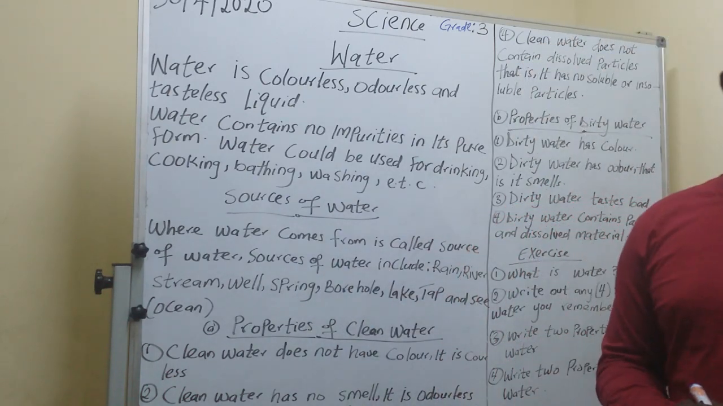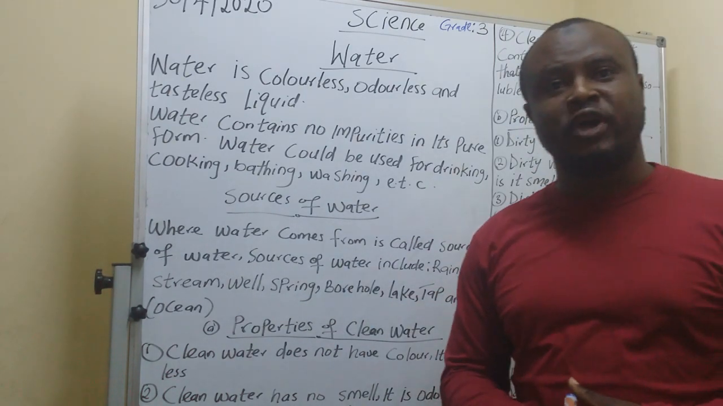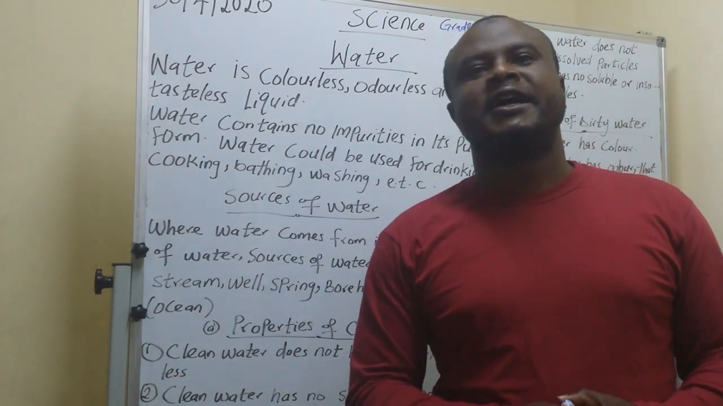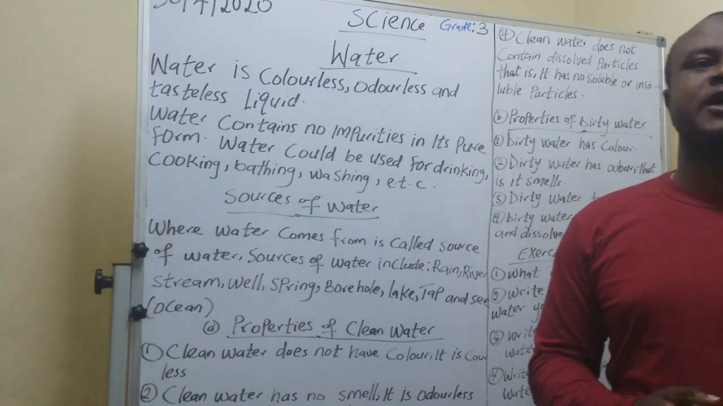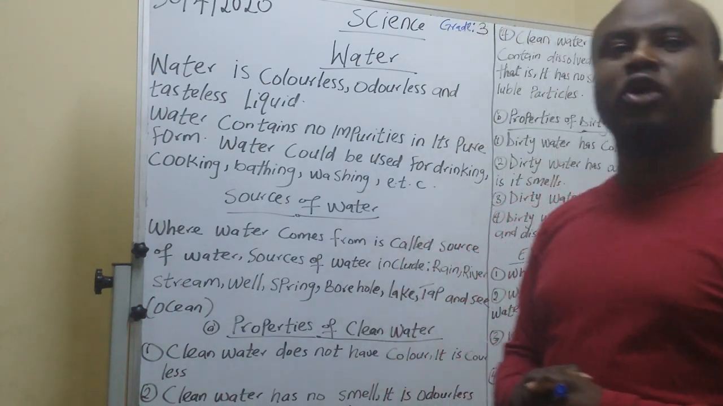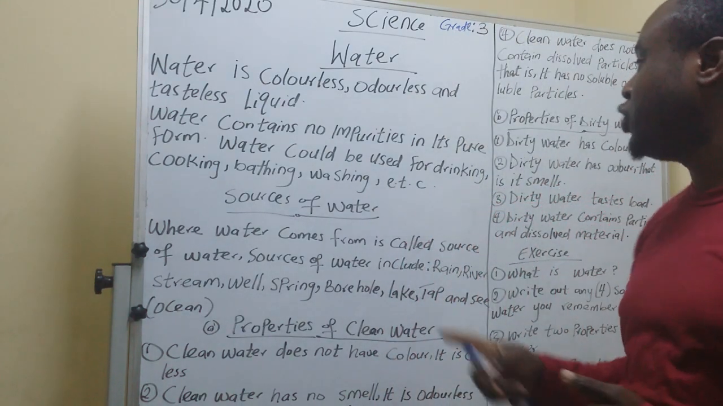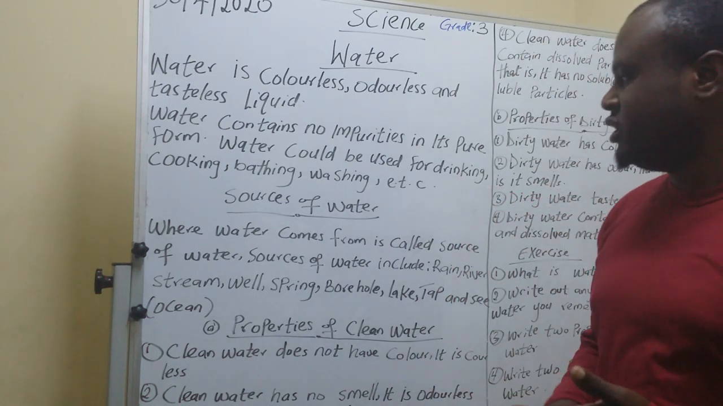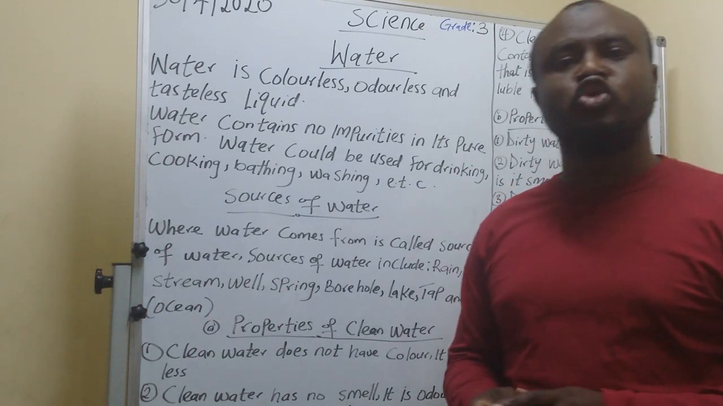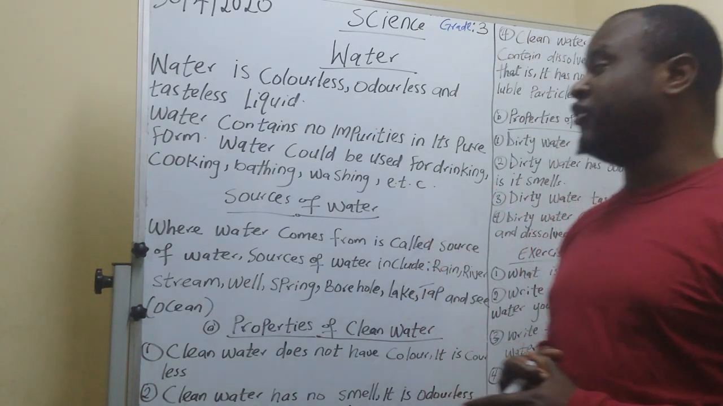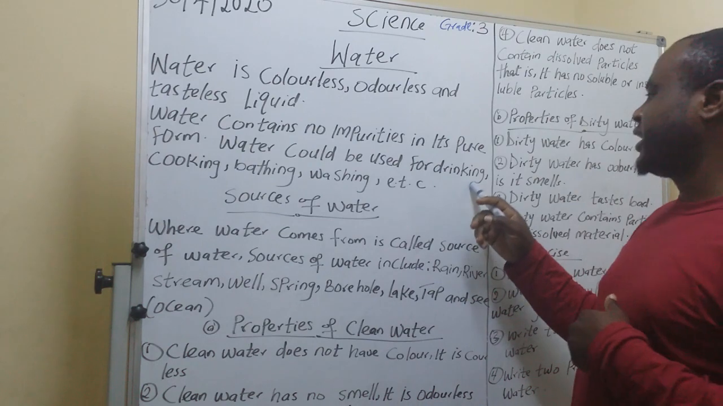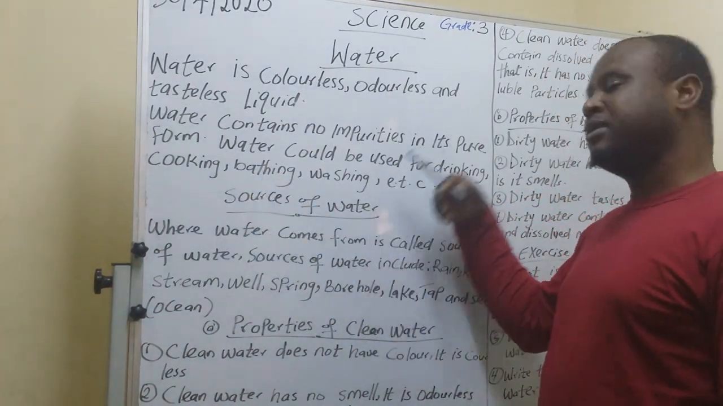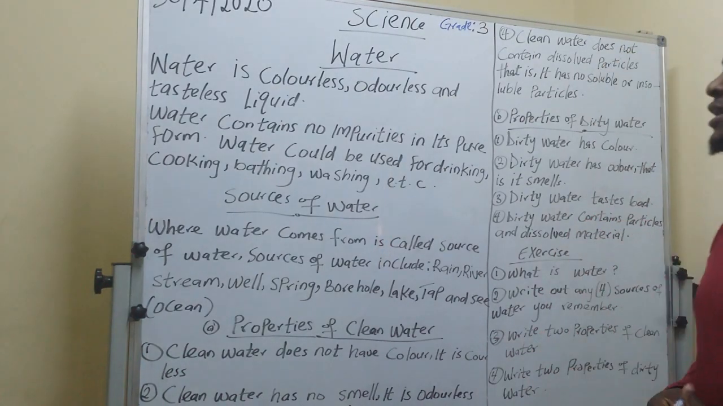There's a proverb in our country that says, water has no enemy. No one in the world can do without water. No matter what you do, you still need water. If you don't want it to drink, you use it for cooking, for bathing, for washing. Anything you do, you cannot do without water. It is what we use every day. So we use water for drinking, cooking, bathing, washing, etc.